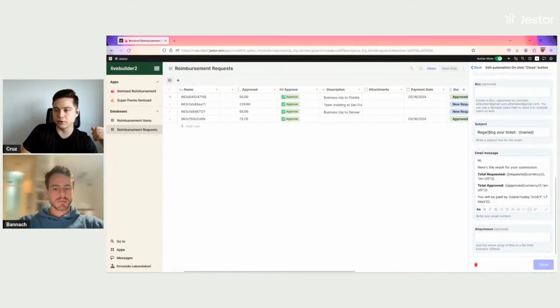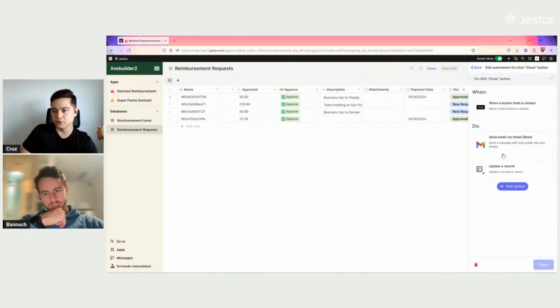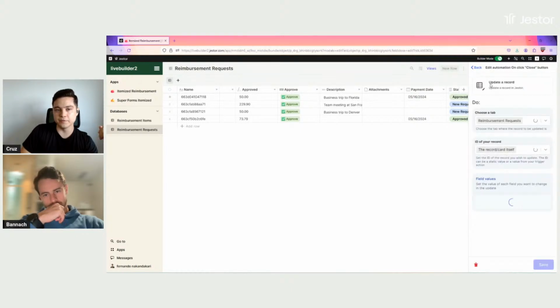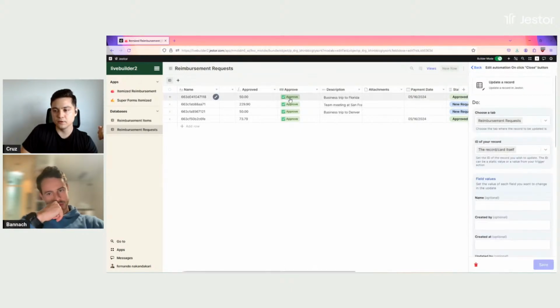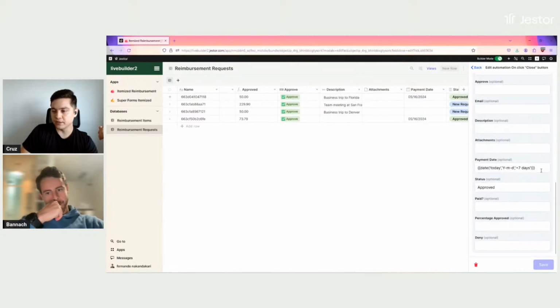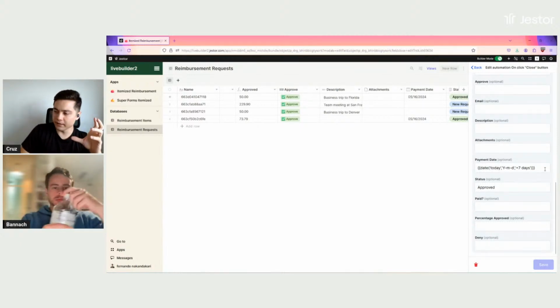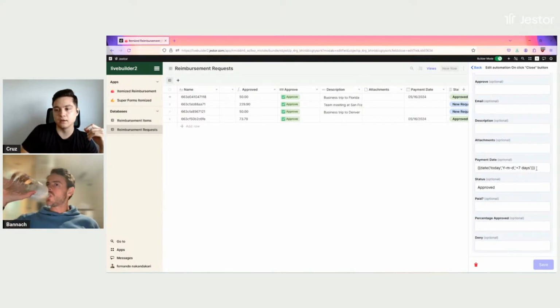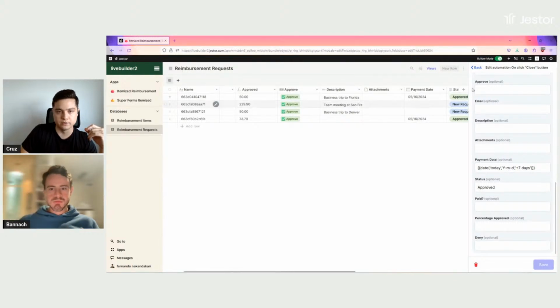For subject, I'm using "regarding your ticket" and then the code. And then the message is, here's the result, here's how much you requested, here's how much you approved, and this will be paid by today plus 7 days, right? And I'm also doing something similar here for updating the record. So as soon as I click on approve, this is going to move to the status approved, and the payment date is going to be set to today plus 7 days. The way to manipulate dates is in our documentation. There's a lot of ways to modify dates or format dates. So this is one of them.